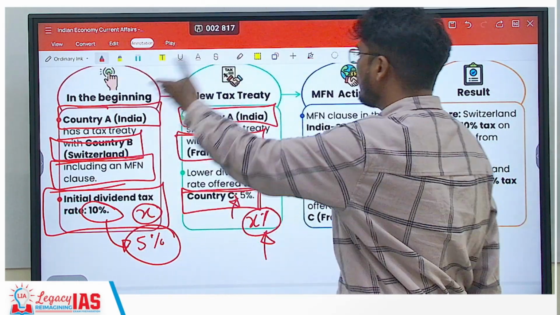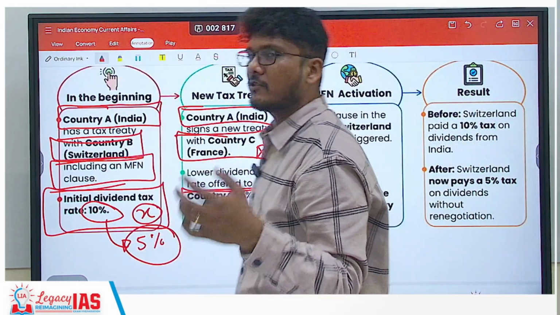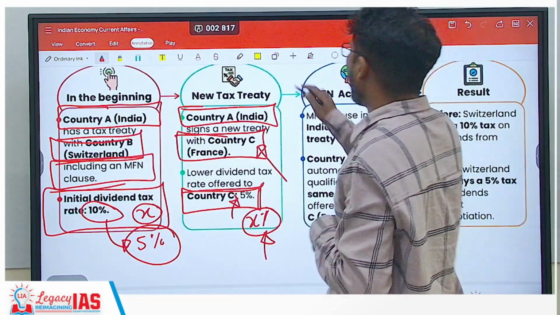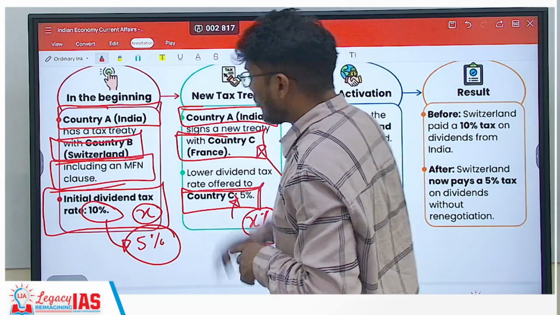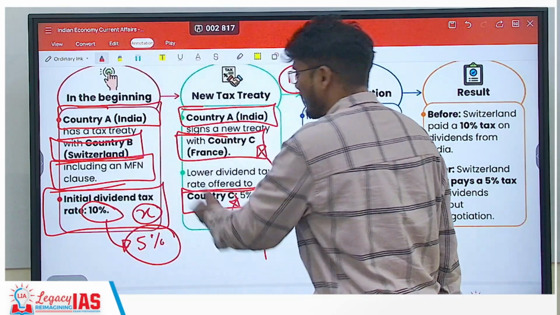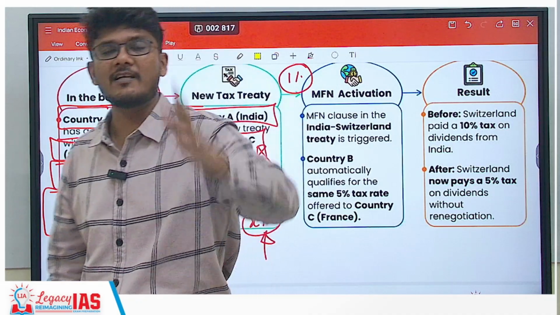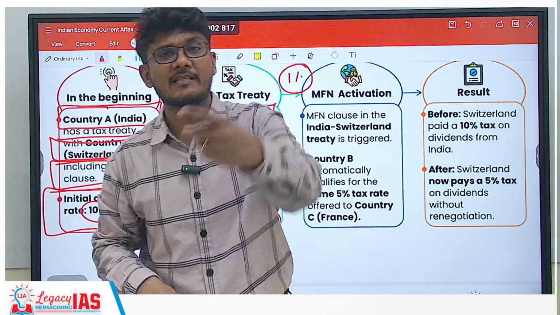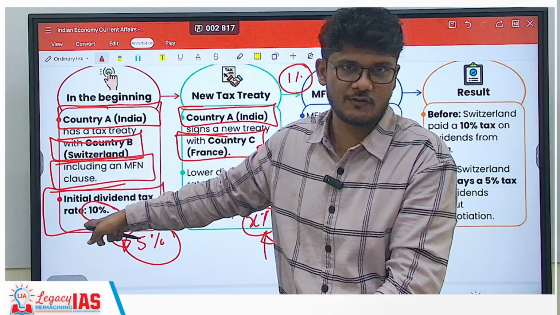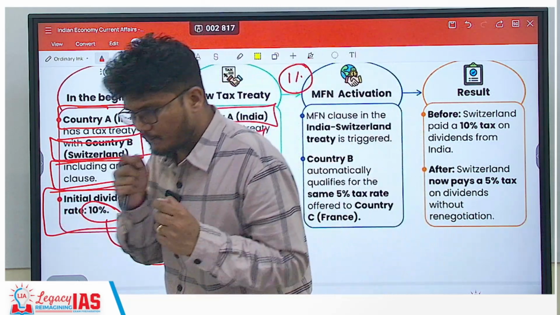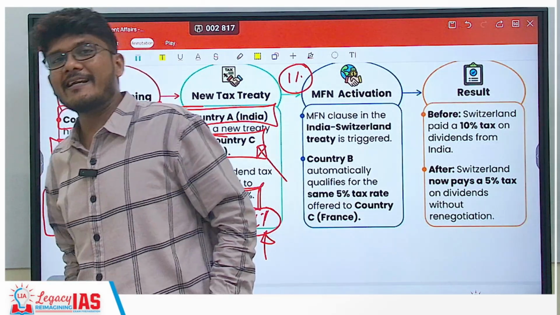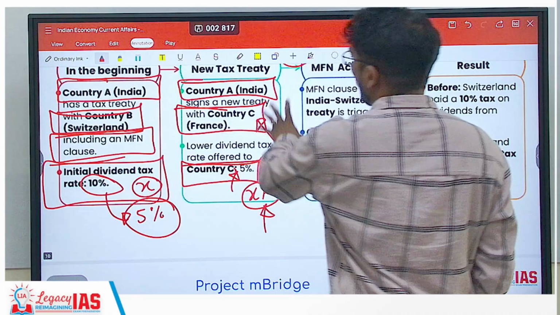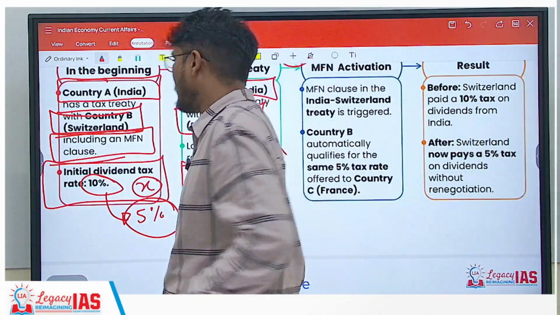If India goes into a tax agreement with another country, let's say USA, and says that we will tax only 1%, then automatically this tax rate and this tax rate will further come down to 1%, because there can be no nation more favored by India than the MFN tagged nations. Right? So this works both ways. Now Switzerland is said to have suspended this most favored nation clause. I hope that is absolutely clear.